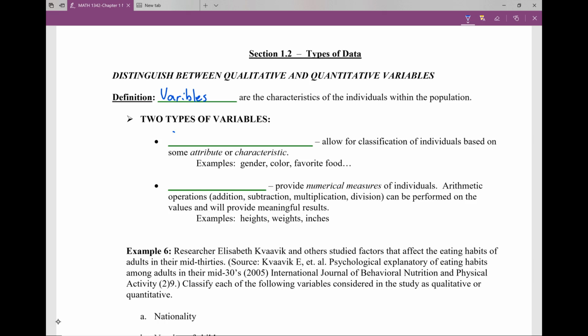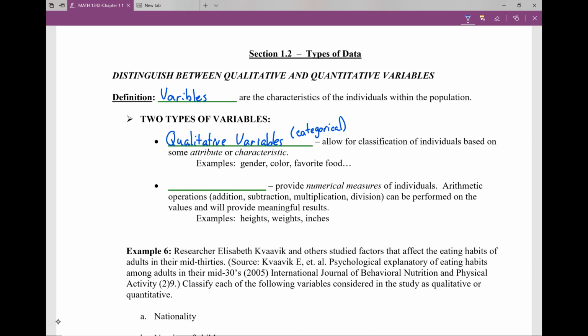So one type of variable is what we call qualitative variables. Also, what you sometimes hear as being called categorical data. What these do is these things are attributes or characteristics that put an individual into a certain group based on that attribute instead of based on a number.